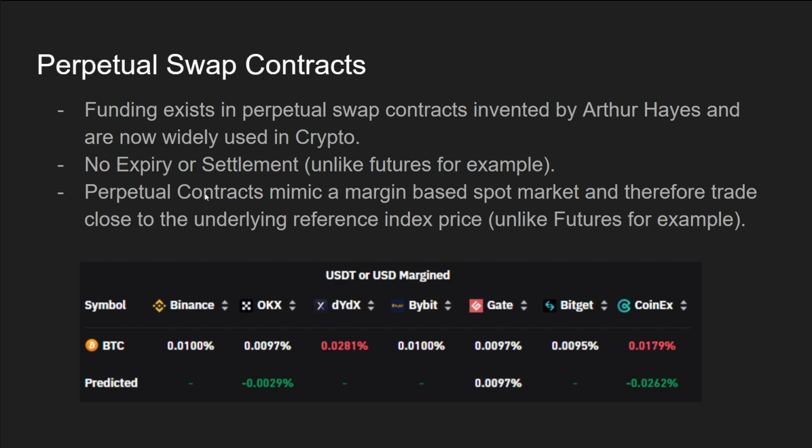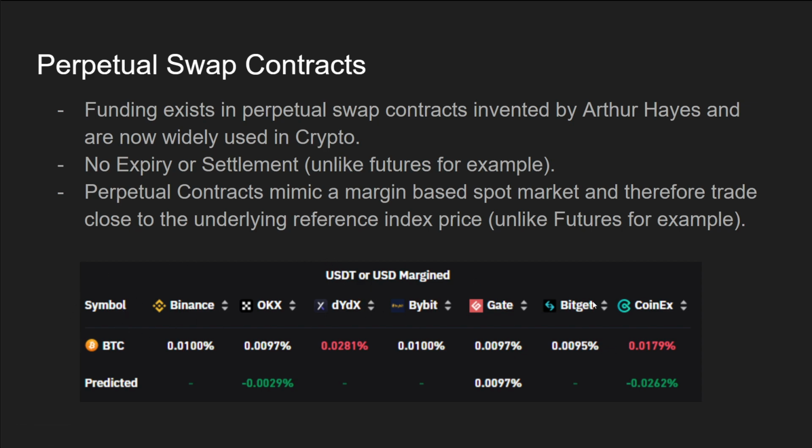Perpetual swap contracts, that's what we're talking about. Funding exists in perpetual swap contracts, invented by Arthur Hayes and now widely used in crypto. There's no expiry or settlement, unlike futures, for example. In crypto, I like to use the quarterly futures. We will talk about that at a later stage, why I like to trade them. Perpetual contracts mimic a margin-based spot market and therefore trade close to the underlying reference index price, unlike futures. So that's why we pay funding trading perps.